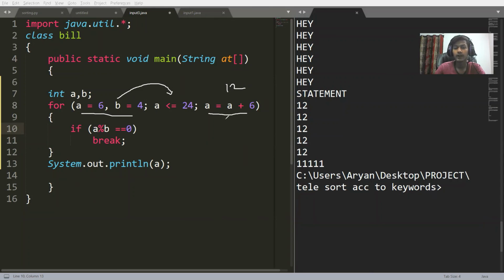After the value of a has been updated, it will go to the condition. Is 12 less than equal to 24? True. The statements of the loop will run again: 12 modulus b. What is the value of b? The value of b is 4, double equal to 0. This now became true. As it became true, the break will run. It will terminate the loop and jump to the statement following the loop. The statement following the loop is this, System.out.println a. The final value of a was 12. Therefore, 12 will be printed on the screen.